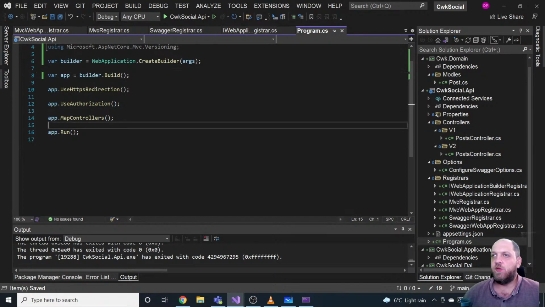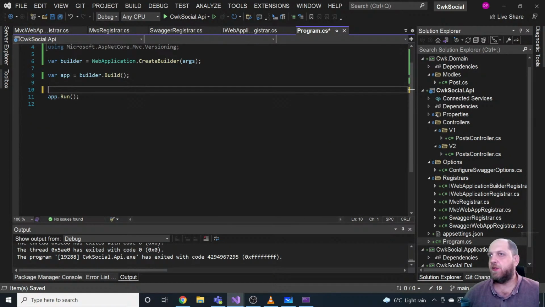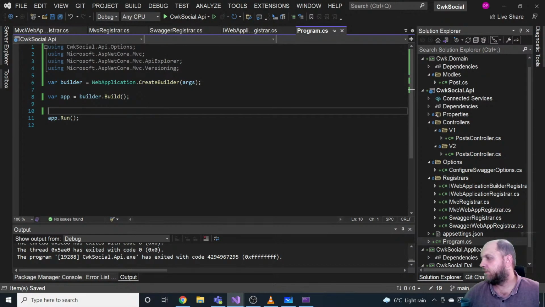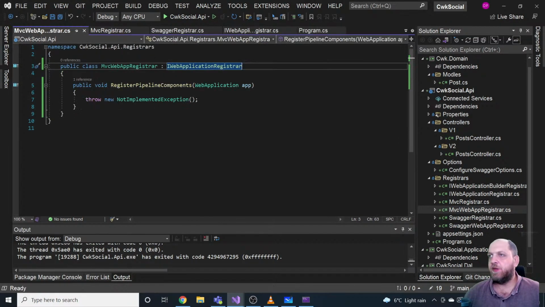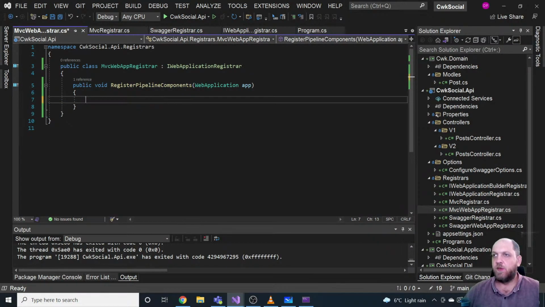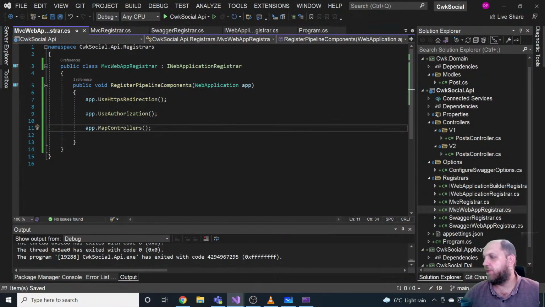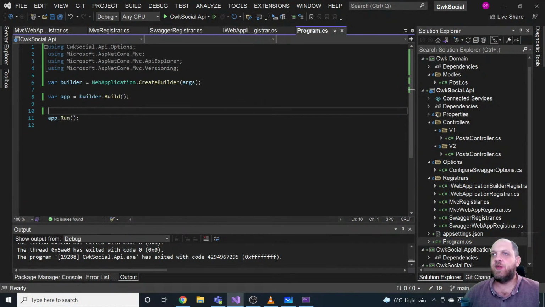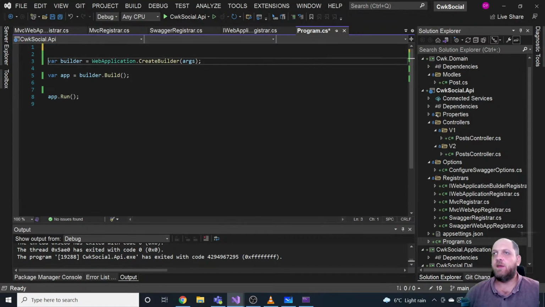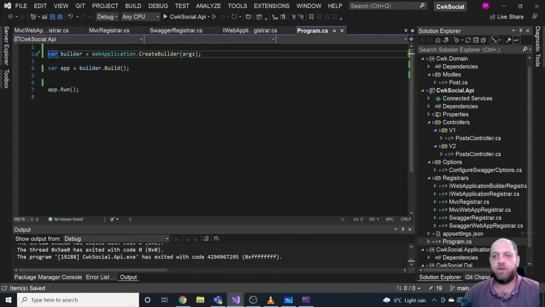So what we will do here is just take this out, and actually where is it? MVC web app register, we move that here. So you see how clean our program class is already. We just have 3 lines of code, so we can get rid of all these usings, of course, and that's it. We have already our basic application.